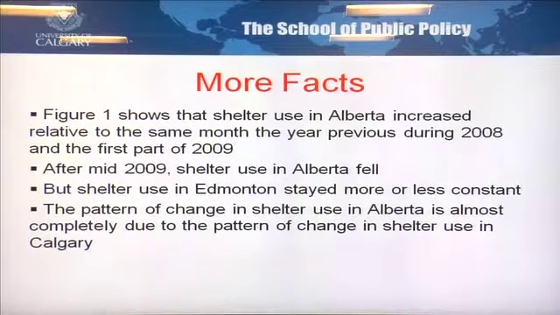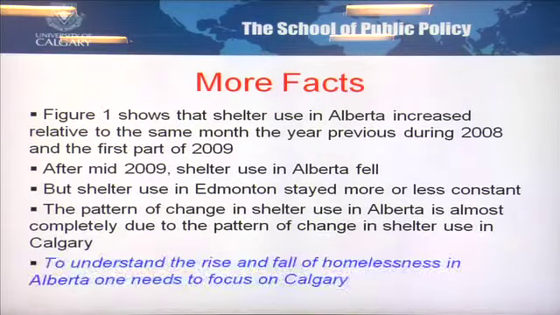So this raises some questions. Why is that? And also, why is it that the fluctuations in homeless shelter use in Alberta are all explained by fluctuations in Calgary? And the moral of that story is what our facts show is that if you want to understand homelessness in Alberta, you have to understand homelessness in Calgary.